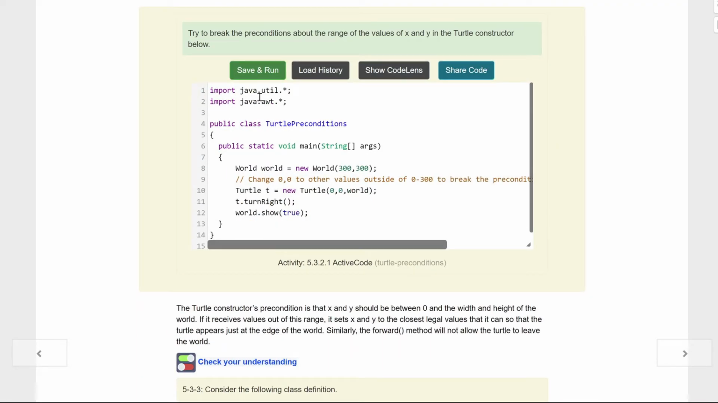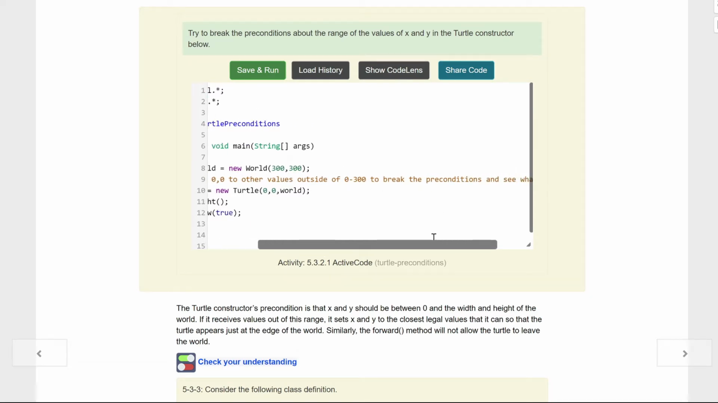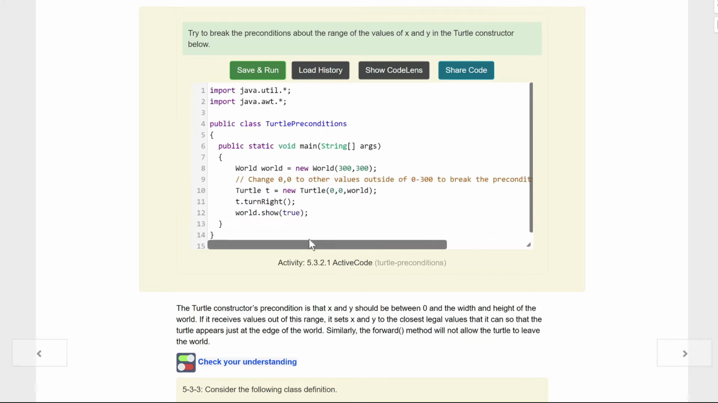We're importing two things here. We have a public class TurtlePreconditions. We have our public static void main. We have our world, which is 300 by 300. It says change 0, 0 to some value outside of 0 to 300 to break the preconditions and see what happens. We have our new turtle. It's being created at 0, 0 in the world. That means it goes X, Y, the place we're putting it. We have a turn right, and then a show of the actual world. And that's all we have there, kids.